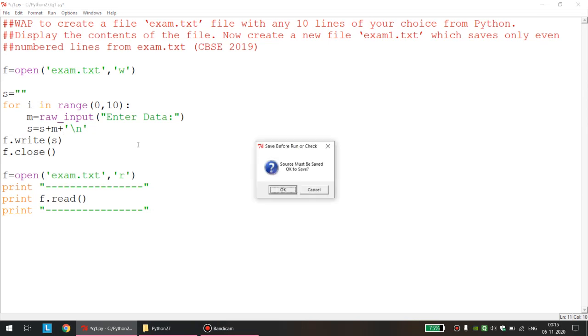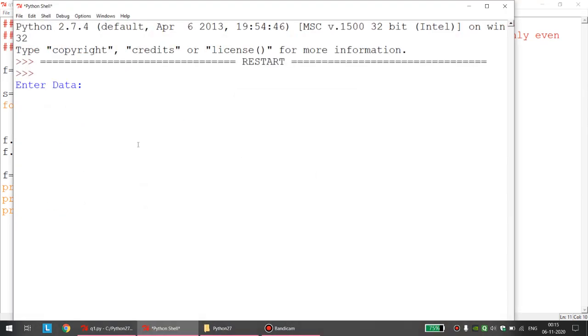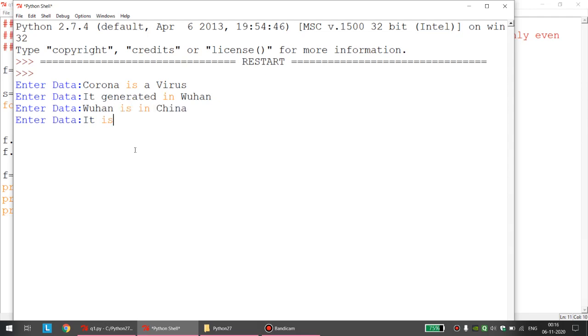Fine. Again, let us have a rerun of the file and quickly we will enter some data. Say, just bear with me. You can just go ahead with the video. I will enter the same data most probably. Say, corona is a virus. It generated in Wuhan. Wuhan is in China. It is declared a pandemic, and it has spread all over India.